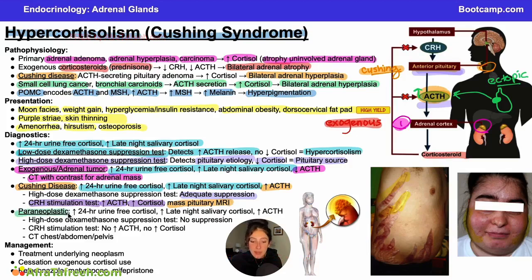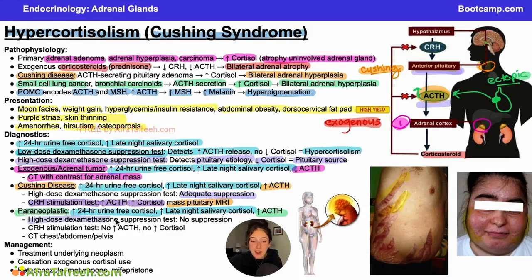For our paraneoplastic syndromes, things like small cell lung cancer causing this ectopic secretion of ACTH, you're of course going to see that elevation in urine cortisol and late night salivary cortisol. Again here, you're going to see increased ACTH, but this is a little bit different because this increased ACTH is coming from outside of the pituitary, so there's no pathway control because these cells don't have the receptors to detect CRH levels or cortisol levels.